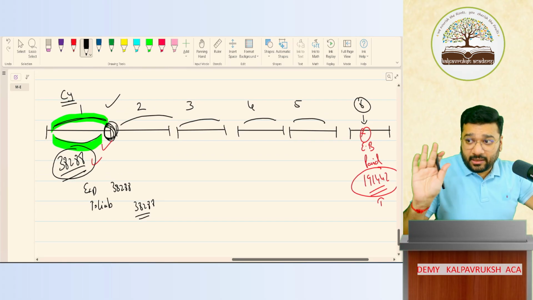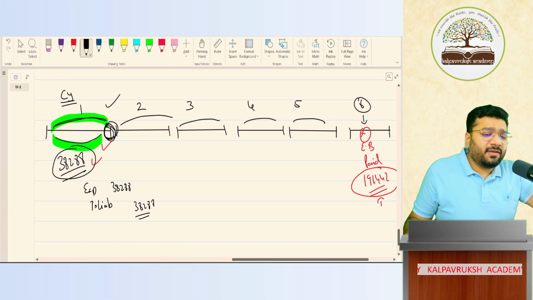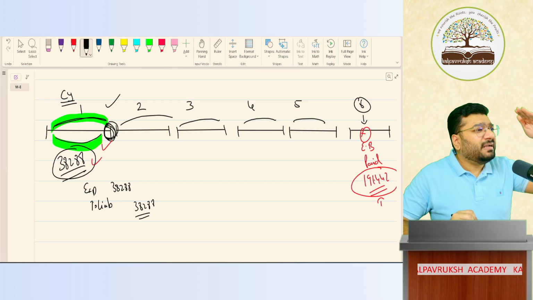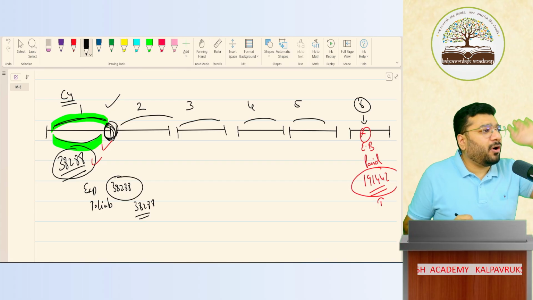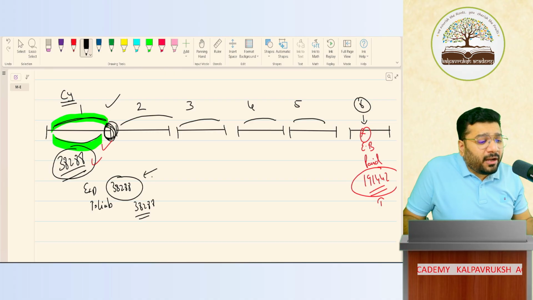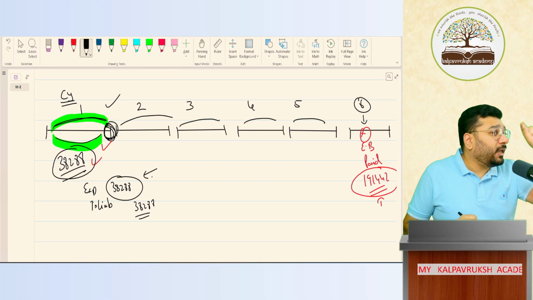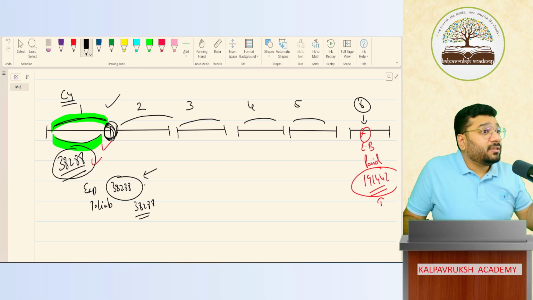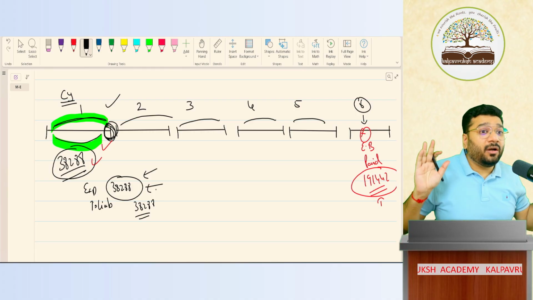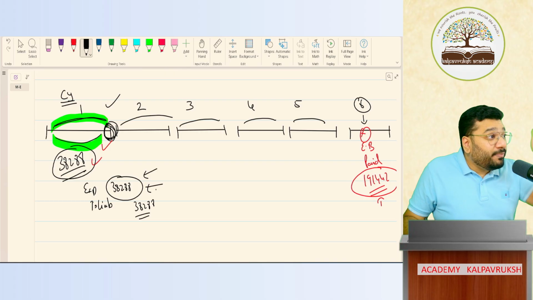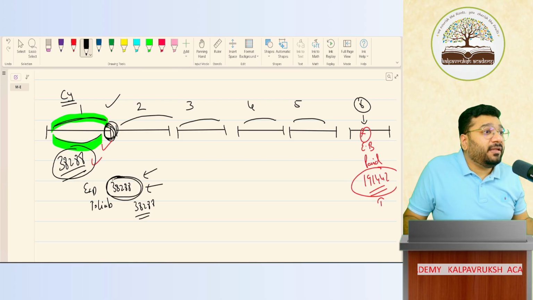According to you, means according to some people, what did they say? Sir, 191,442 is there. Divide by 5 years, record is 38,288 automatically. You say record the full amount. When you say record this amount fully, what are you telling me? Sir, start working hard, arrange this much money. Start working hard means what? Do that much business where your business is able to generate so much money.